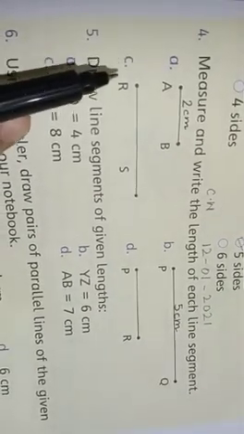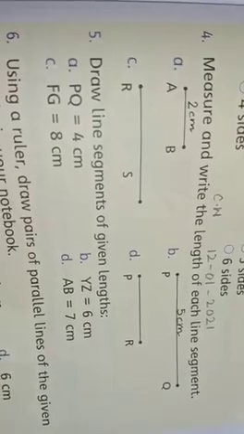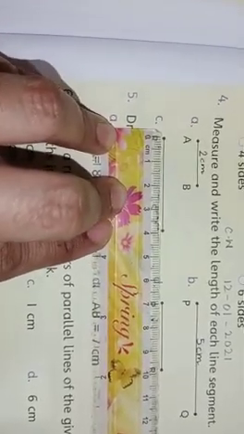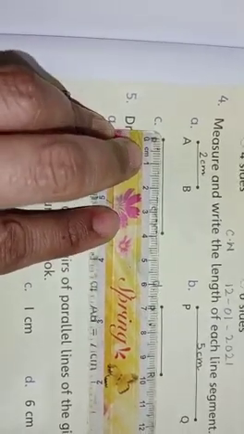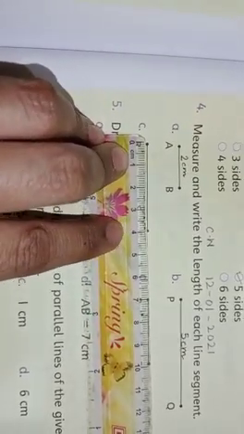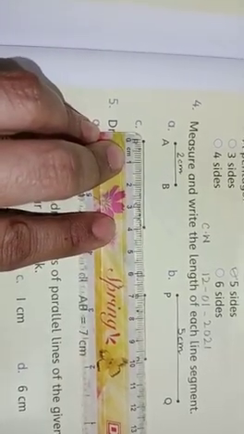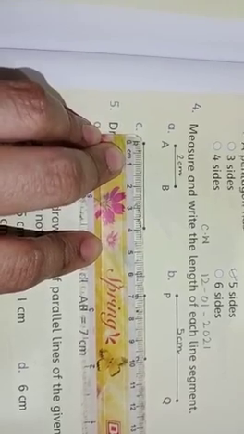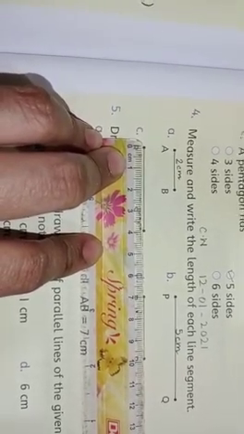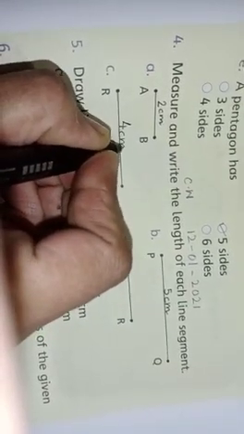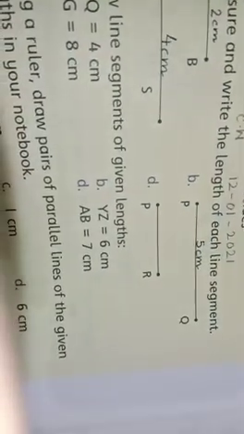Now look at C part. It's RS. Now measure it. Now look at this. It starts from 0 and ends at 4. So it means it is 4 centimeter. How many centimeters? It's 4 centimeter. So we write here 4 centimeter.